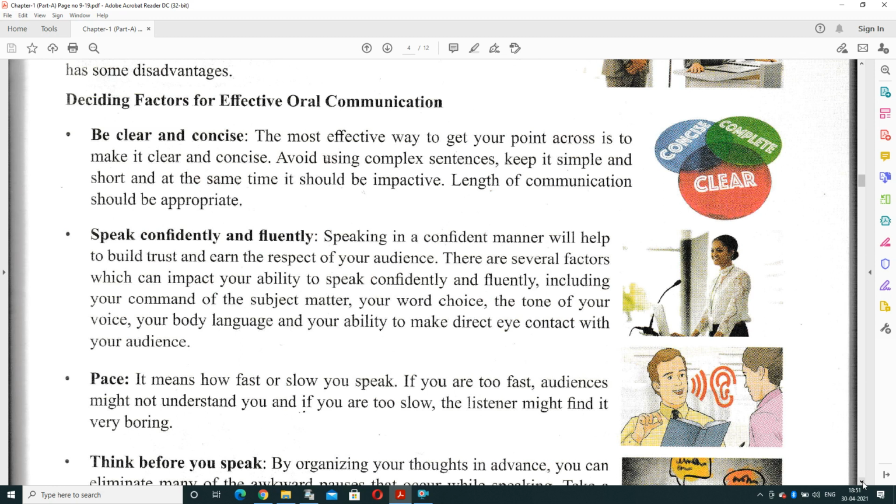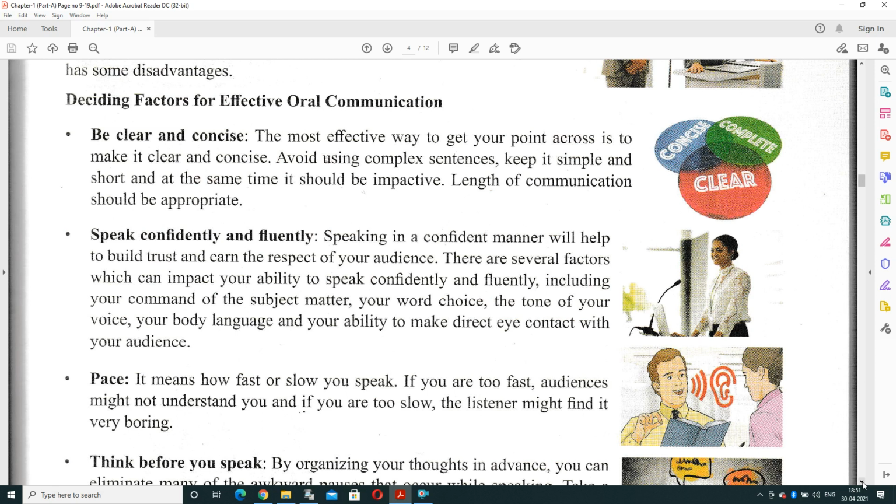It means whatever you're sharing, it should be very clear. It should be in specific words. Avoid using complex sentences. It should be very simple. Keep it simple and short, and at the same time, it should be impactful. And the length of communication should also be appropriate. It means it should not be lengthy.